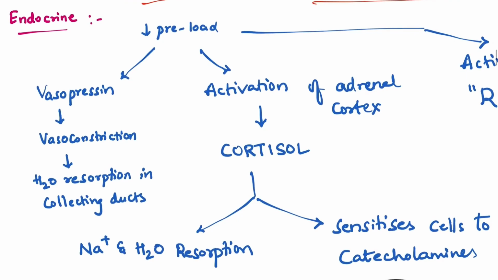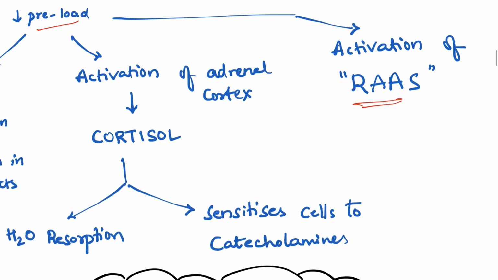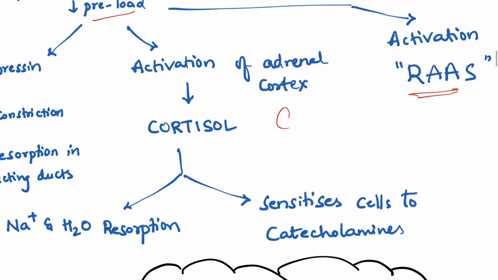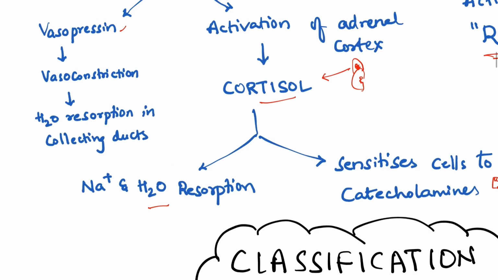Next comes our endocrine system. Due to decrease in preload, there will be activation of our favorite RAS and activation of the adrenal cortex. Where does the adrenal lie? Above the kidney. The center area is known as the medulla and the periphery is called the cortex. From the cortex, cortisol is released, leading to sodium and water resorption, and it sensitizes the cells to catecholamines. And vasopressin, or antidiuretic hormone, will be released, leading to vasoconstriction and water resorption in the collecting ducts in the nephron.